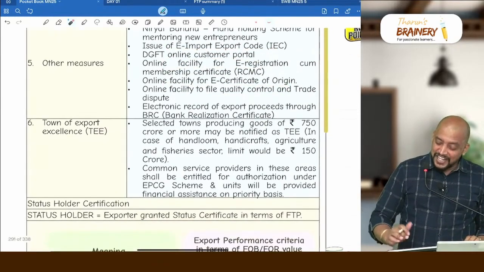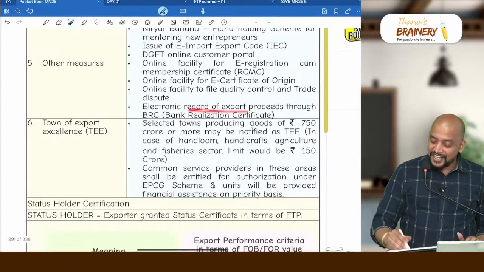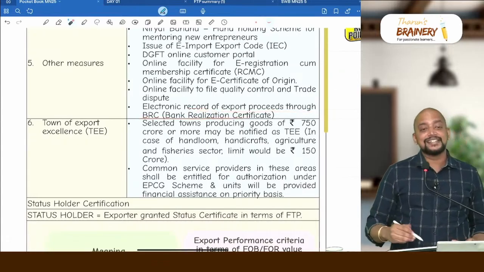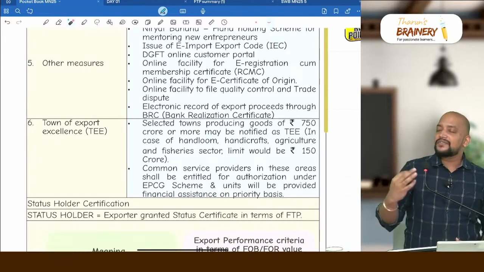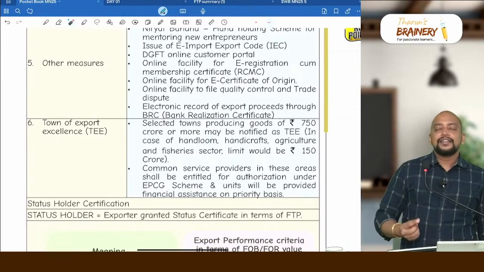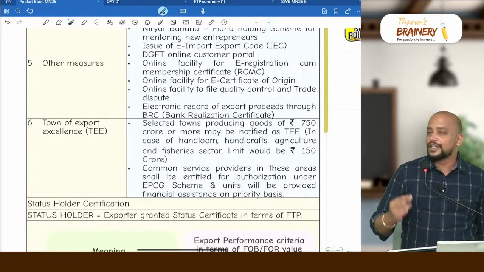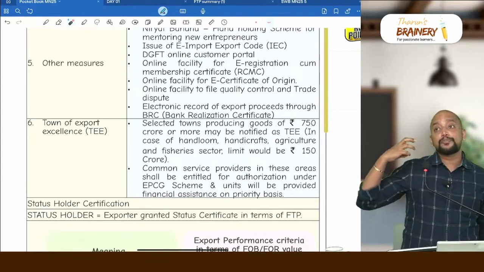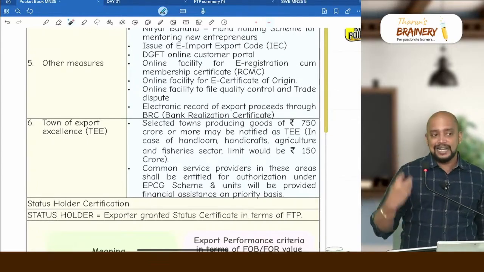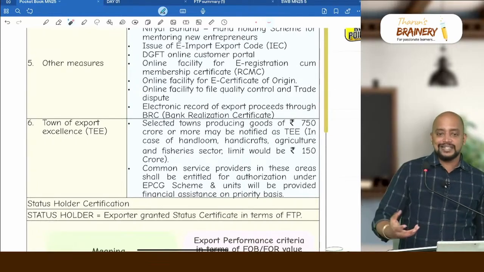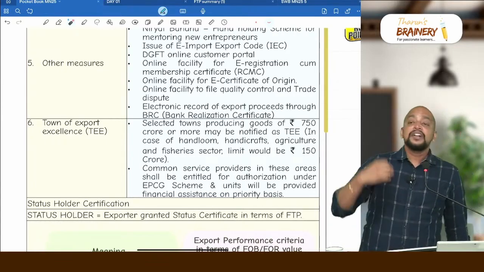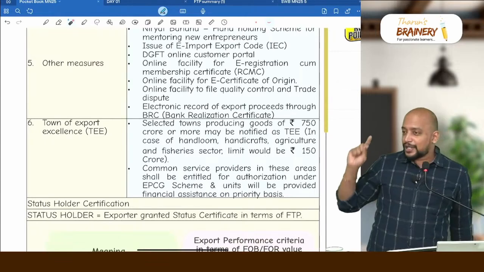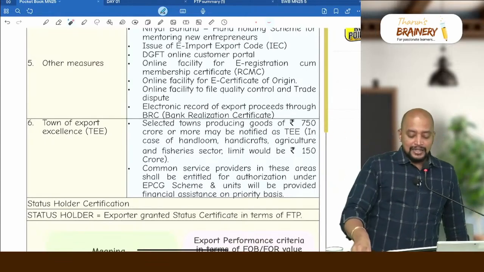Then the sixth one, electronic record for export proceeds through BRC, that is bank realization certificate. Whenever we are exporting services, we need to prove that the foreign exchange proceeds are realized, then only we will get the refund. For proving that, we need to produce a BRC, bank realization certificate, or foreign inward remittance certificate, FIRC, with the GST department. That particular certificate is now made online.